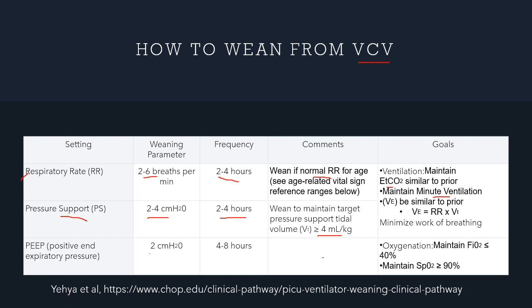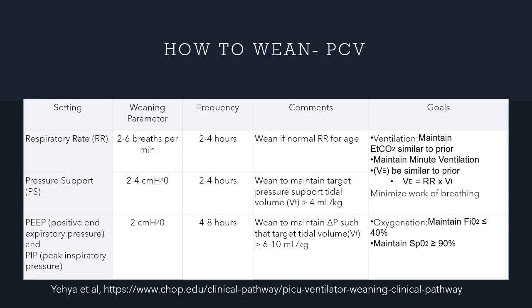PEEP you can reduce by 1 to 2 centimeters of water every 4 to 8 hours, but maintain adequate oxygenation at a lower FiO2 of 40% with SpO2 of more than or equal to 90%. This is in volume control mode. What about pressure control mode? In pressure control mode, your respiratory rate and pressure support will remain the same, similar to your volume control mode, whereas your PIP will be the one that you are setting, right? Because this is a pressure control mode. Your pressure or PIP is what you are going to control. You can reduce it by 2 centimeters of water every 4 to 8 hours.